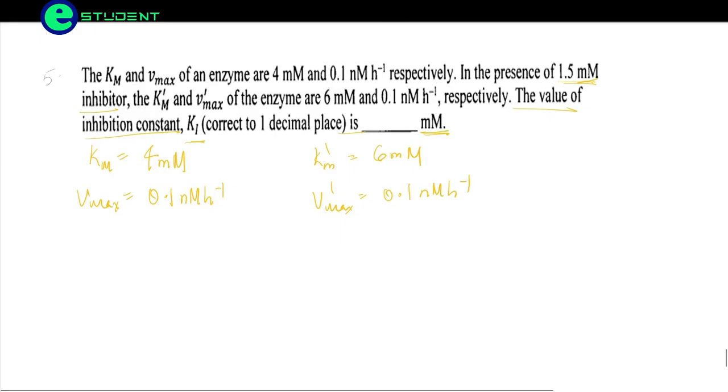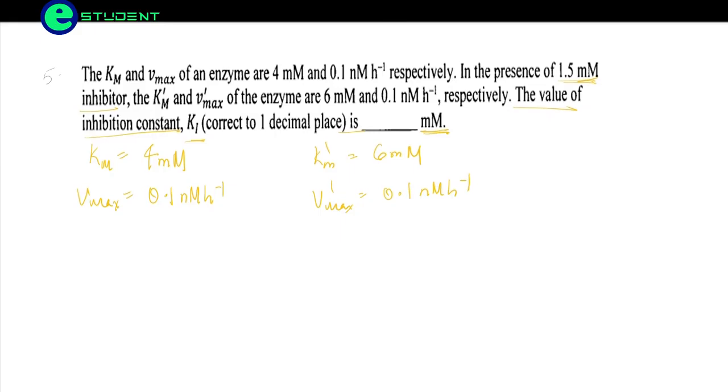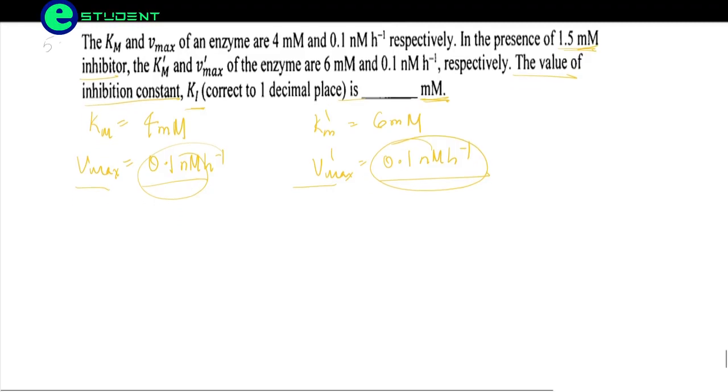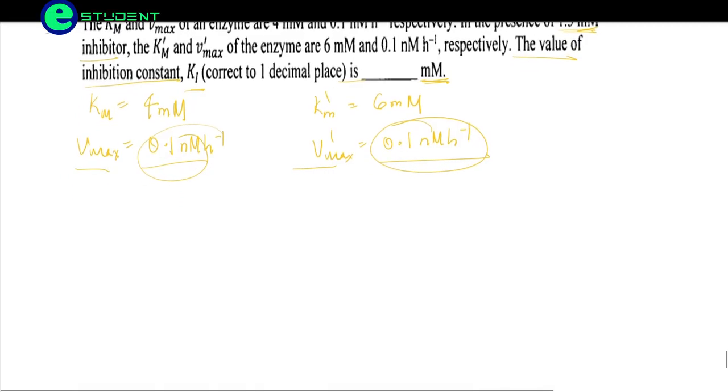So friends, here we need to understand that first we need to see the Vmax values. So here the Vmax values are given same. Whenever there is the same Vmax value, we can say that this is competitive inhibition taking place. Okay, so for this competitive inhibition we have a formula.